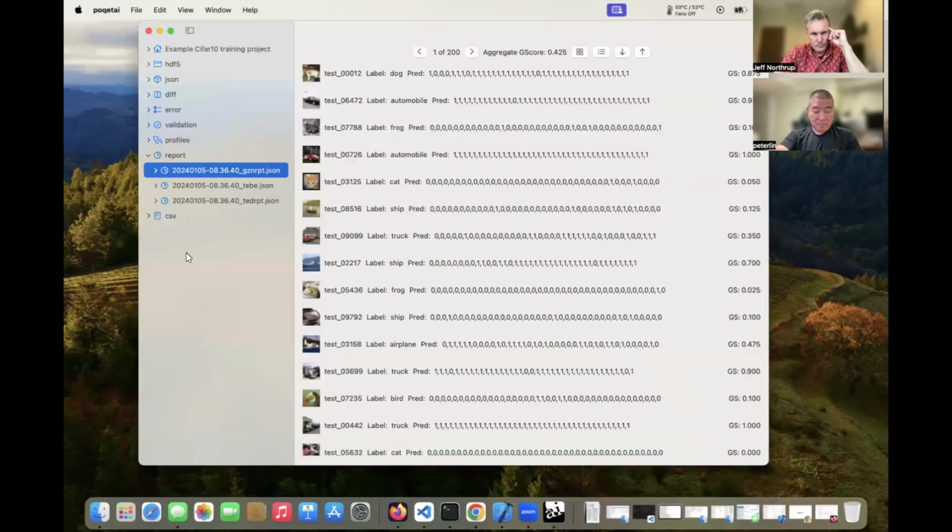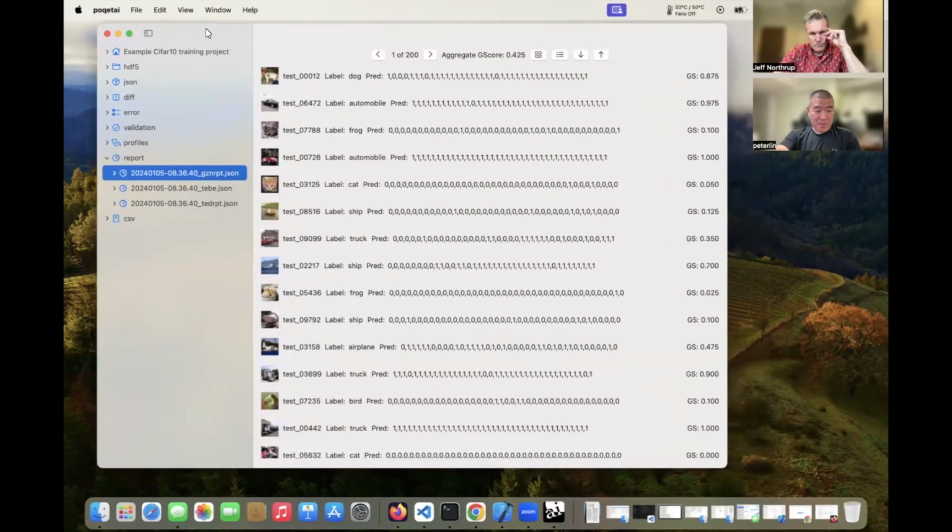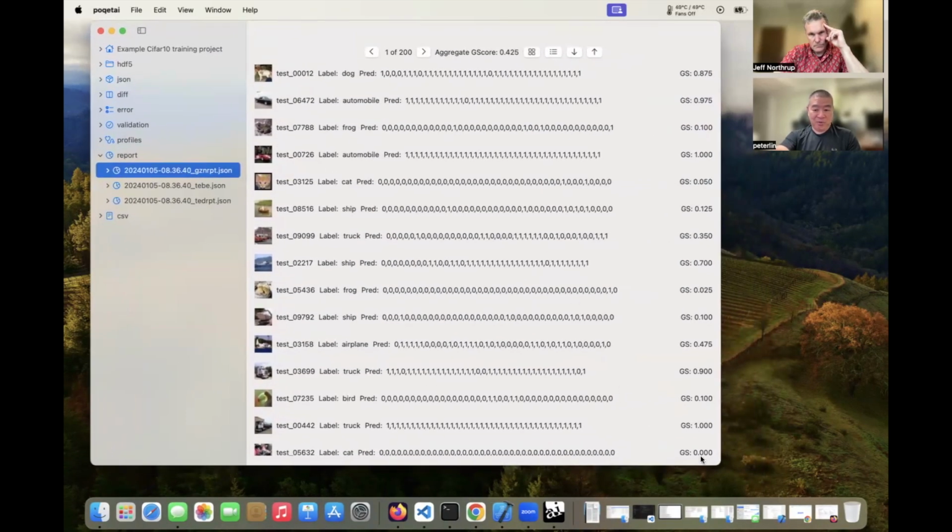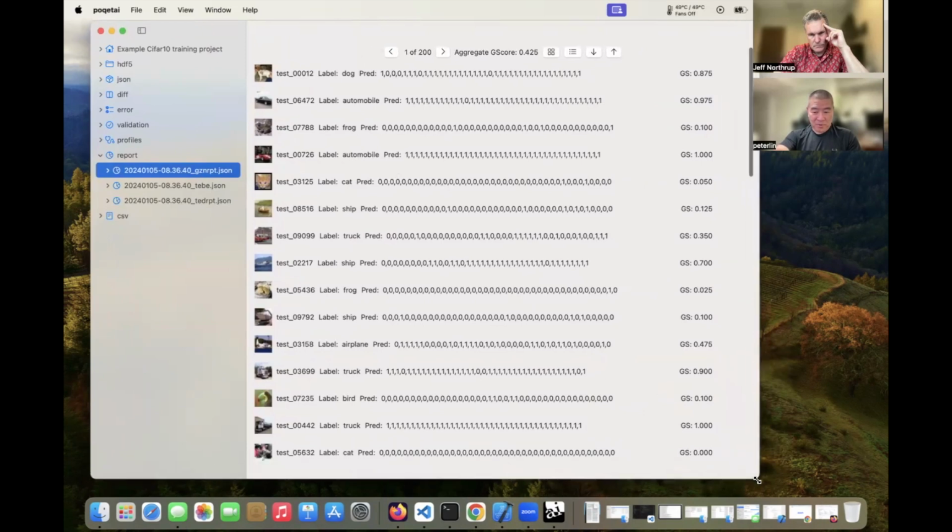All right. In poqet AI, after you've done your training, you can use the Python scripts that we provided for free to generate a report for your test data. All it does is go through my data and run it for every version of the model in the training. If they got it correct, it's a 1. If they got it wrong, it's a 0. And from that, we can easily calculate a score, which we call the generalization score.